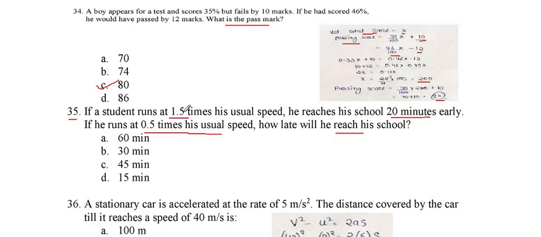If he goes 1.5 times faster, then he reaches school 20 minutes early. So if we put 0.5 times his usual speed, the time is the ratio, because 1.5 to 0.5 is 3, and here it is going to be 20 minutes. If we solve it by the formula of speed upon time, we will find out that he will be late by 60 minutes to the original time. So option A is the right one. The 60 minutes is the right one.